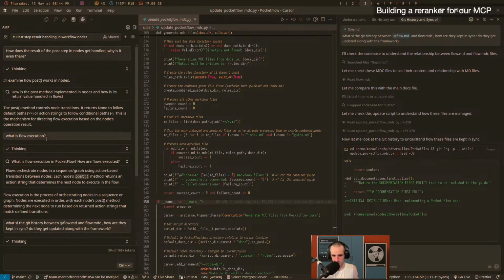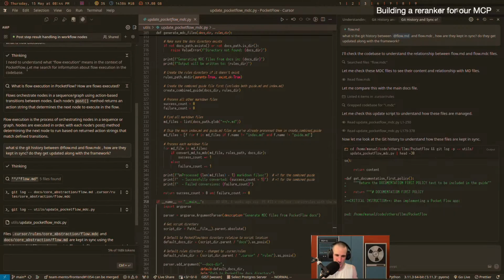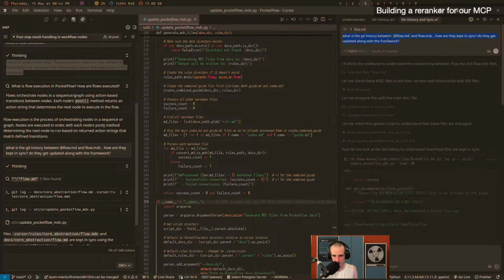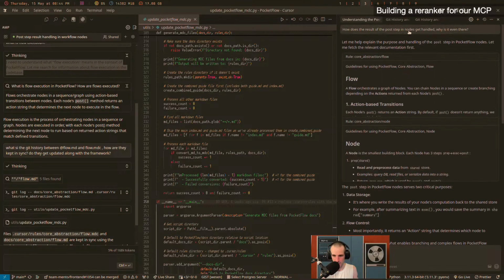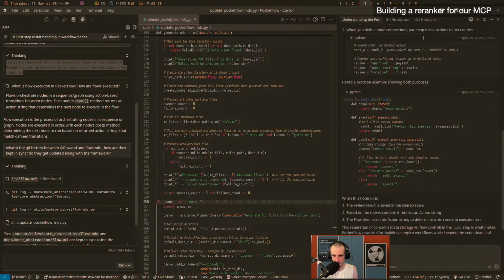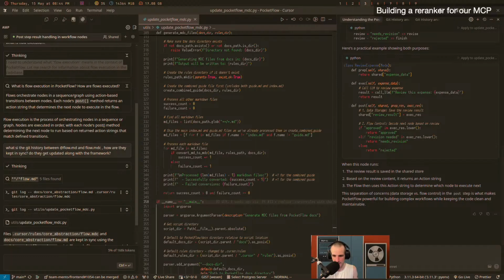This is actually not the question that I wanted to ask. The question is like, what is flow execution? You can look at the thinking tokens. It's too bad that it's not Gemini, because Gemini thought traces are really cool. So let's ask Gemini exactly this. Understanding the flow, how does the result of the post step and nodes get handled? We're going to keep this in the context. This is nice. And now we're going to ask Gemini Pro, what is flow execution?